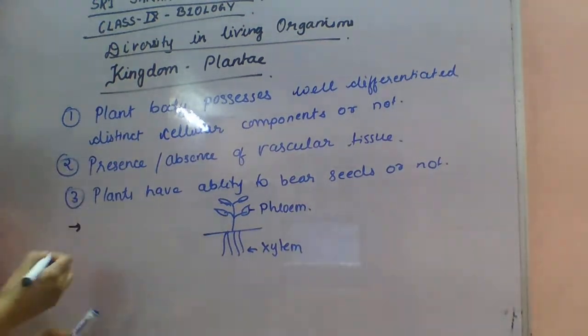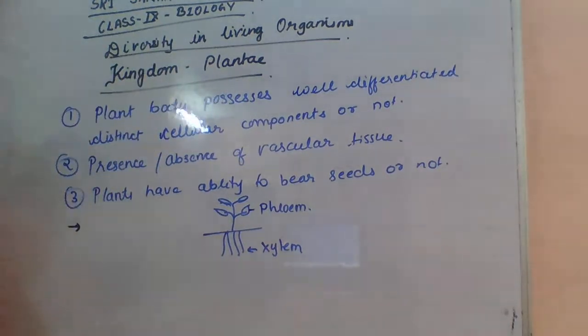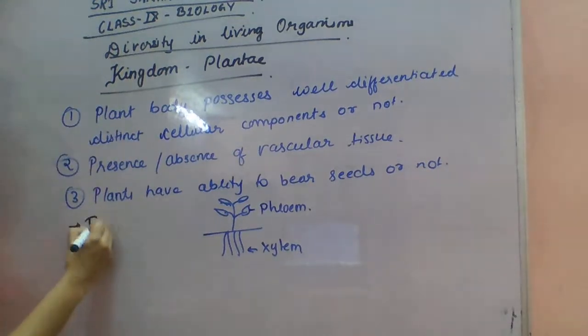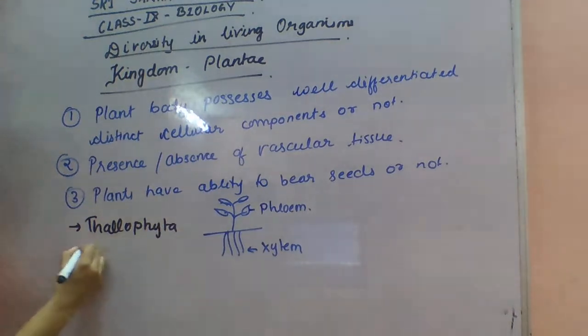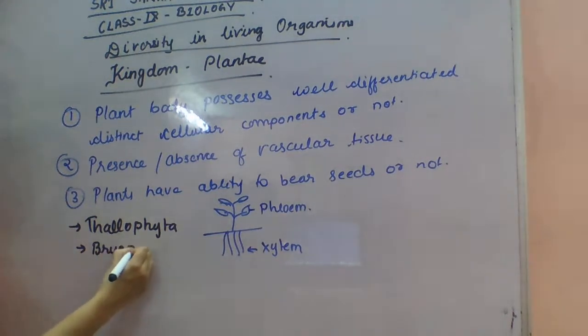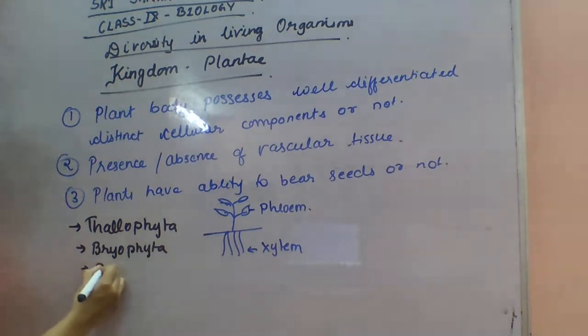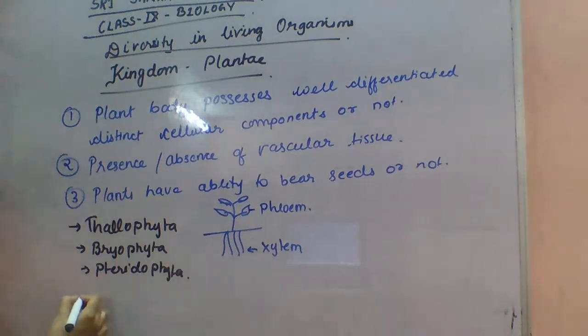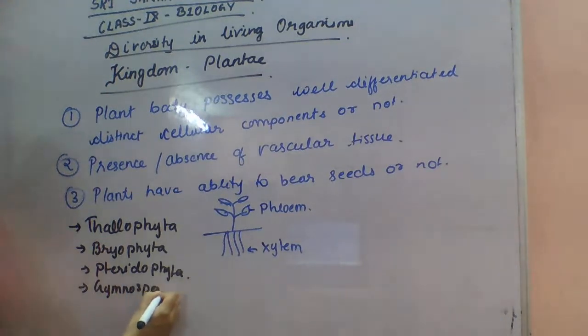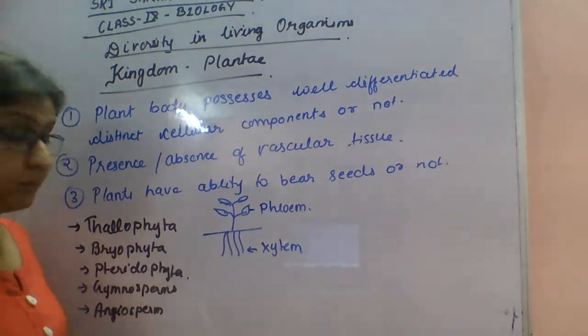First, we will study in detail about this. Depending upon their characteristics, the kingdom Plantae is divided into first, Thallophyta. Second, Bryophyta. Third, Pteridophyta. Then Gymnosperms. Then Angiosperms. I will explain all these in detail.